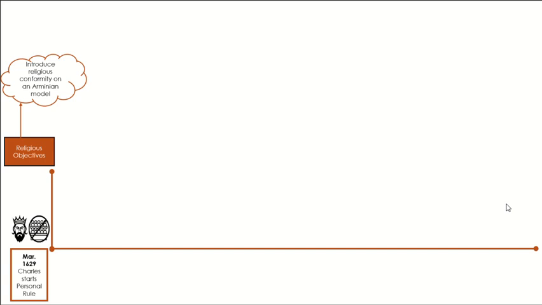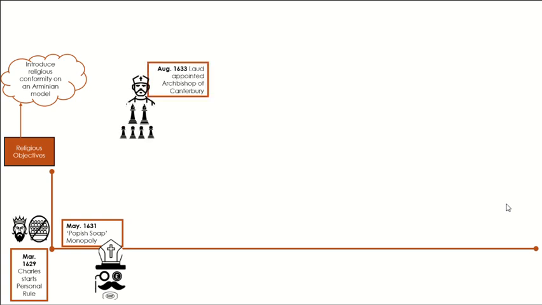He therefore opted for religious conformity on an Arminian model. Arminianism was a form of Protestantism that was very close in practice to the Catholic worship. The fact that Charles appeared to favour Arminianism, had married a Catholic, and had granted soap monopoly to Catholics triggered fears of Catholicism that many in Parliament held. Charles was not deterred though, and made an Arminian, William Laud, Archbishop of Canterbury in 1633. This effectively allowed him to govern the Church of England.